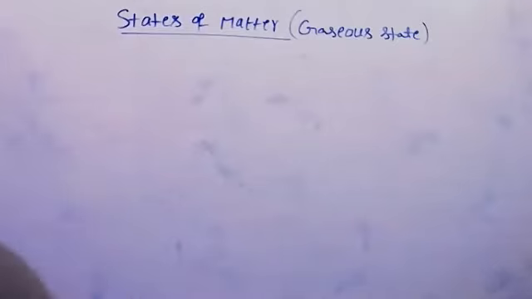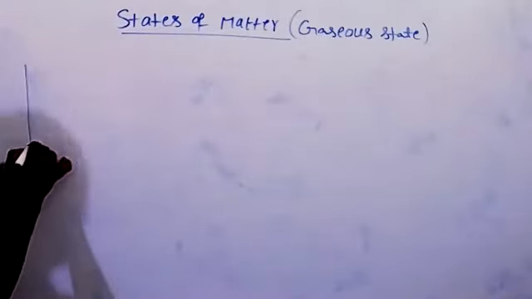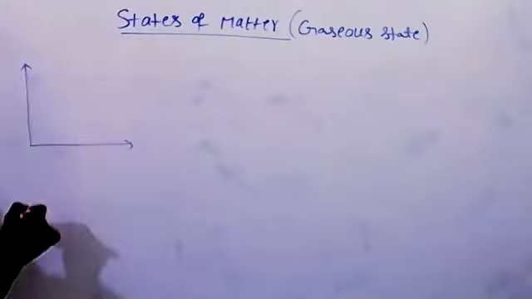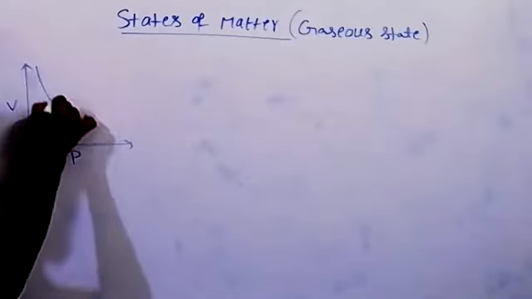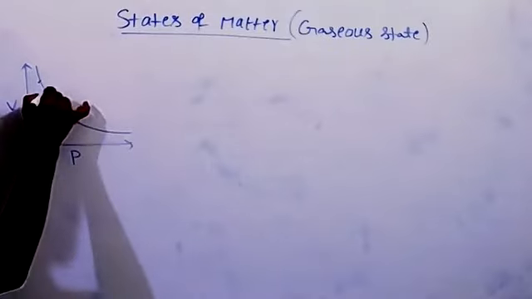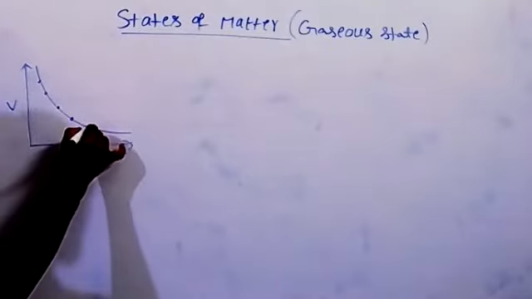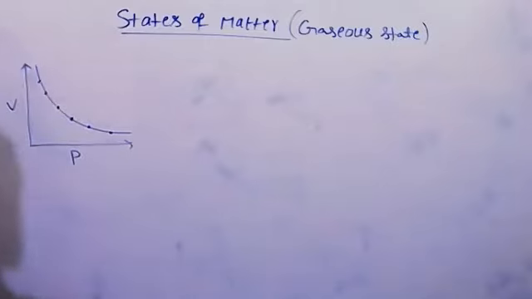So if you want to draw all these graphs, the PV graph, this is the graph at constant temperature.